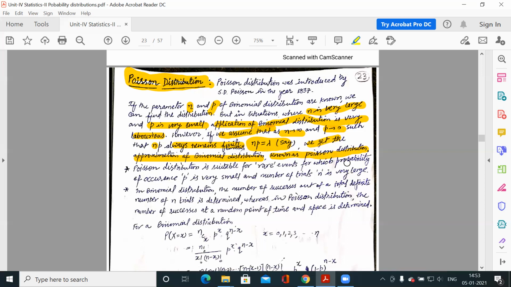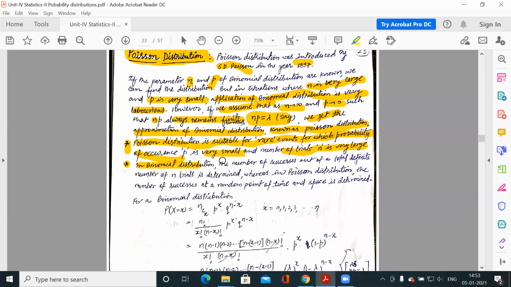This is also a discrete distribution. It was introduced by S.D. Poisson in around 1837. The Poisson distribution is suitable for rare events for which the probability of occurrence is very small and the number of trials is very large. In binomial distribution, we calculate the number of successes out of n trials. But in Poisson distribution, we calculate the number of successes in a particular time interval or space interval.